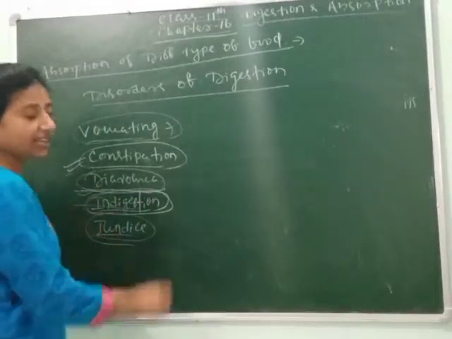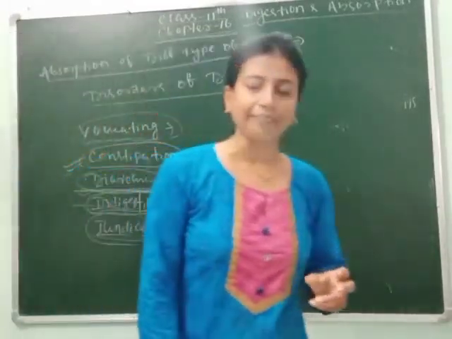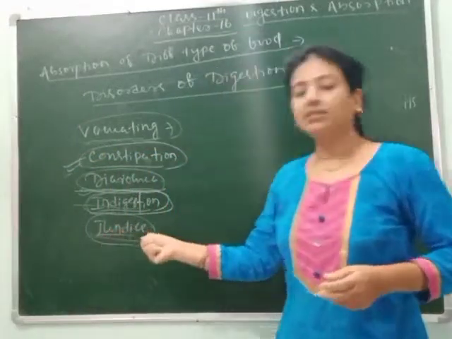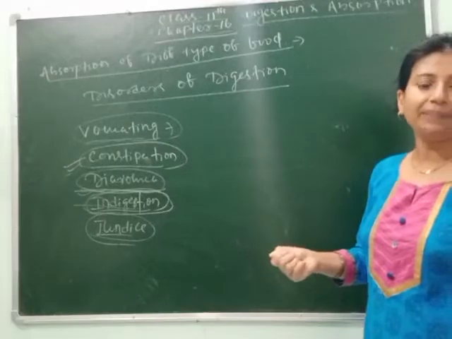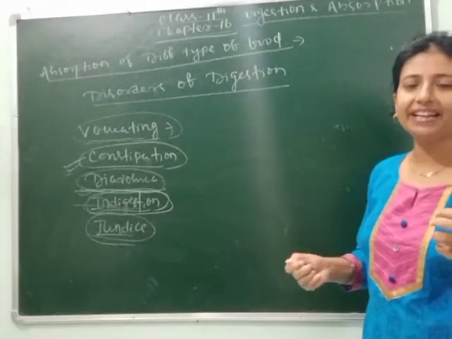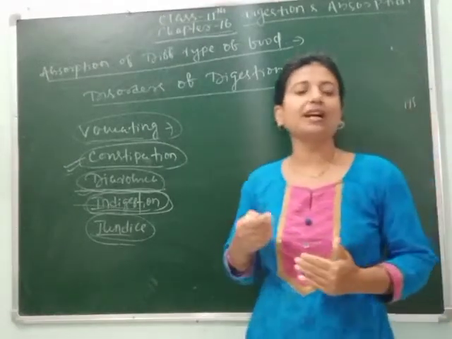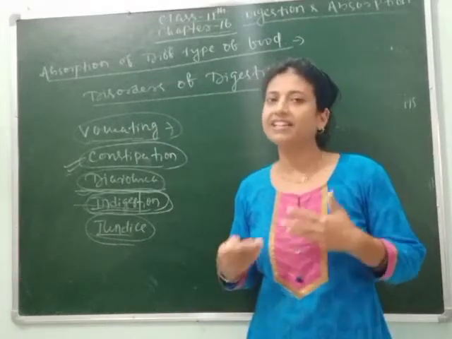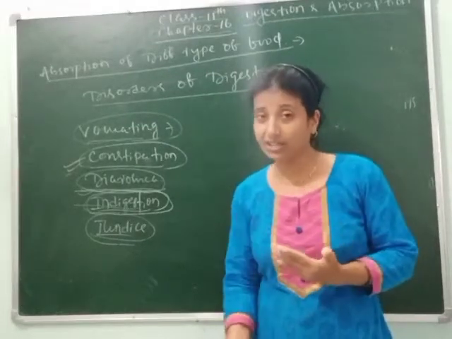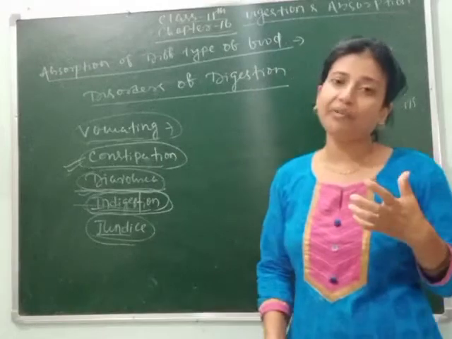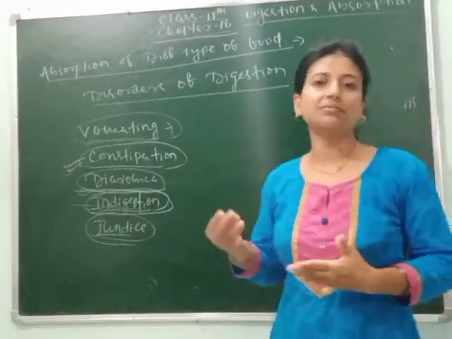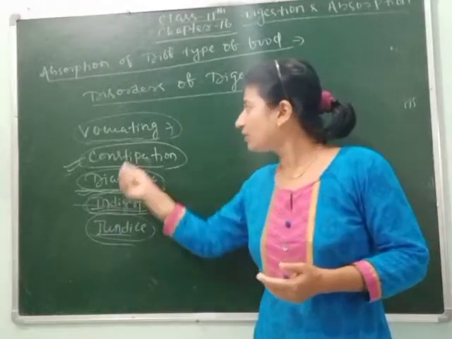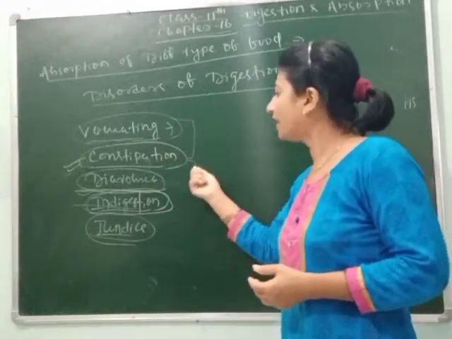Then what happens in case of jaundice? In jaundice, the bile pigments bilirubin and biliverdin get increased, due to which our skin and nails turn yellowish in color and we are unable to digest food containing excess fat and protein. So they are the disorders of digestion.